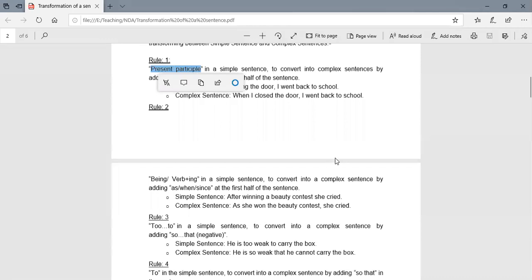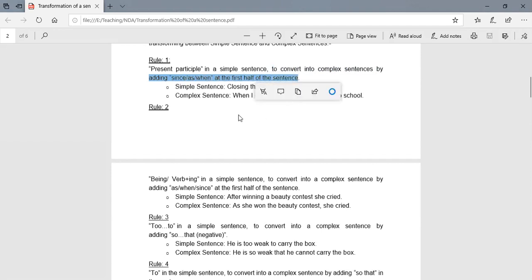What is rule 1? Rule 1 states that a present participle in a simple sentence can be converted into a complex sentence by adding since, as, when at the first half of the sentence. Simple sentence: Closing the door, I went back to school. Complex sentence: When I closed the door, I went back to school.